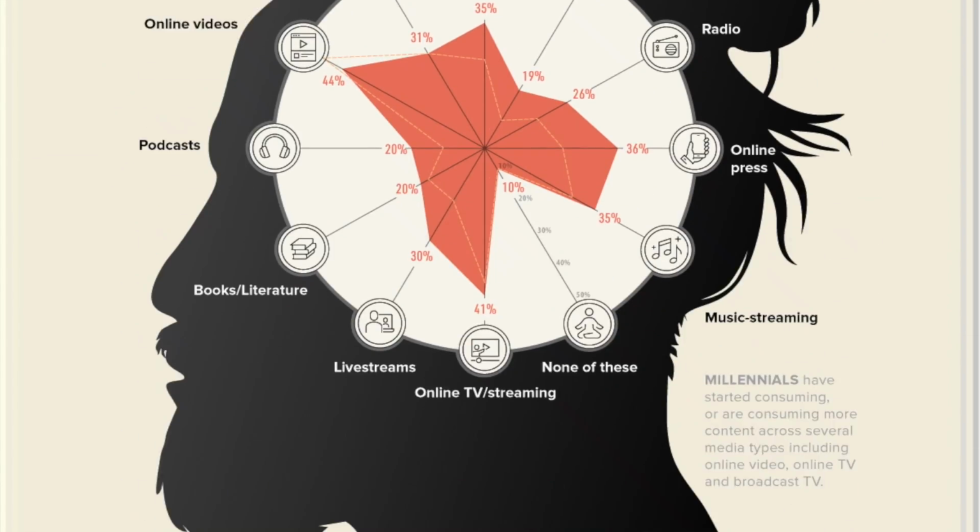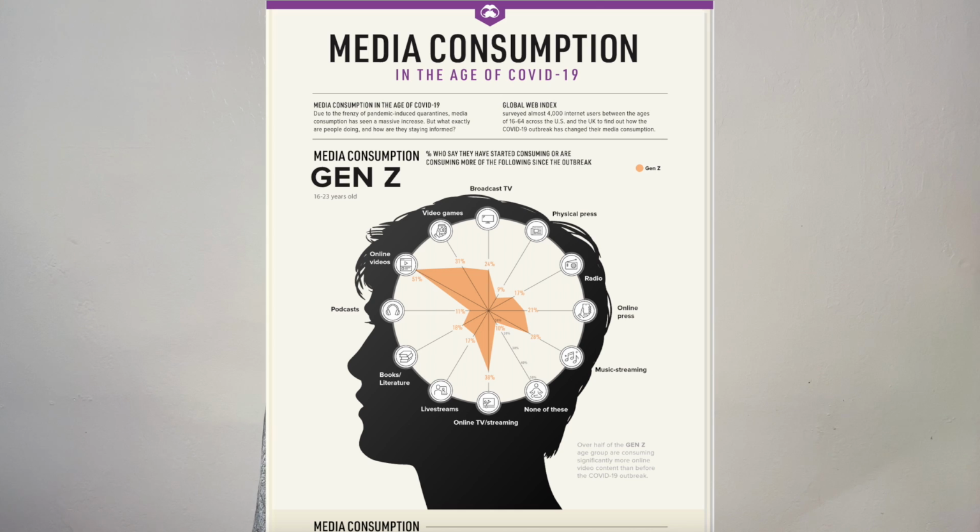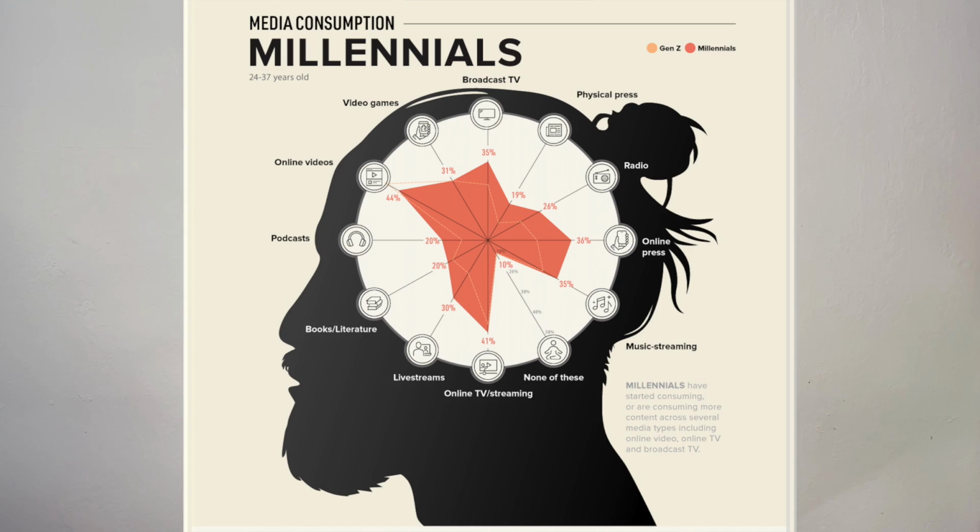So with the pandemic and shelter in place happening, we found things to do. This next visualization shows media consumption by generation and how COVID-19 affected it. The data is from April and it compares boomers, Gen X, millennials, and Gen Z. Looking at the different plots, we see that for Gen Z, around half are watching more online videos than before the pandemic. Millennials started watching online videos, online TV, and broadcast TV more.